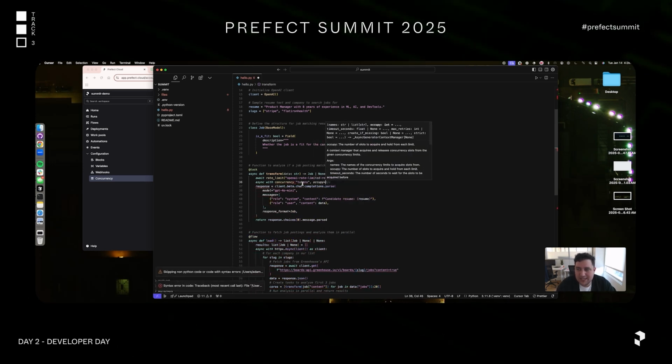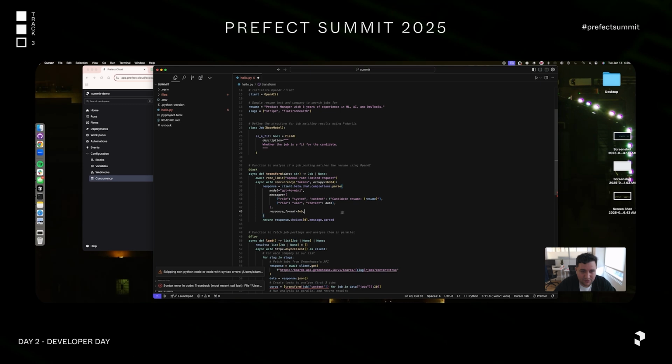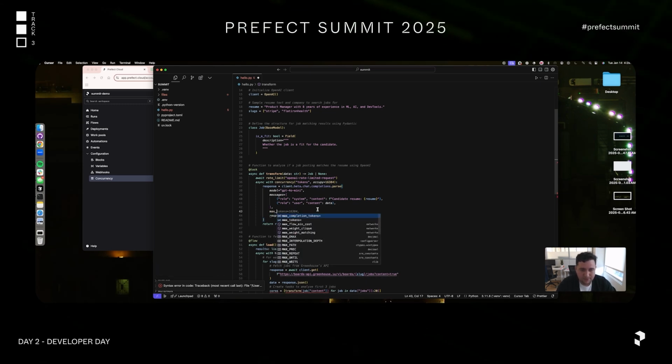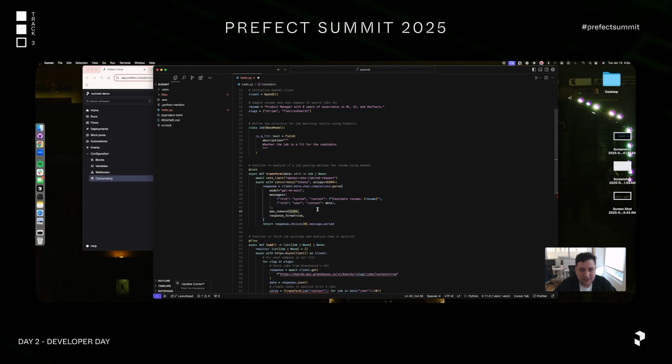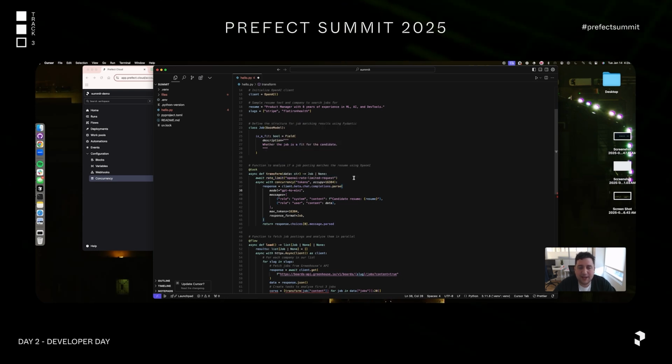What I can do is I can say I'm going to take a lock on 16,384 tokens, because I know that's exactly what the context limit is for GPT-4o mini. And then, of course, in max tokens, I'll also spell out that it can take no more than 16,384. So this enforces that I have to respect the OpenAI rate limit.